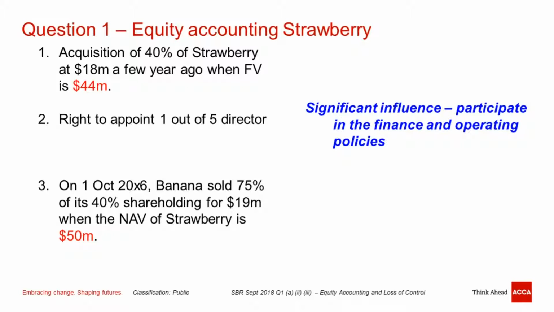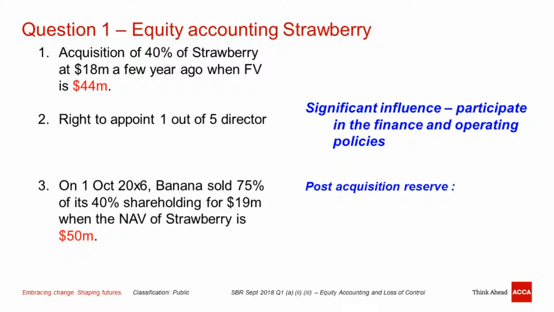And on the 1st October 2016, Banana, the parent company, sold 75% of its total 40% shareholding. Now, out of the 40, you sell 75%. And at that time, the net asset value of Strawberry was 50 million. Now, let's forget about the disposal for the time being. Let's look at the net asset value of Strawberry, 50 million. Compared to the net asset value by the time when it was first acquired a few years back, 44, the post-acquisition profit would be 6 million.